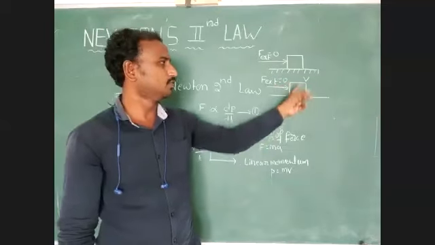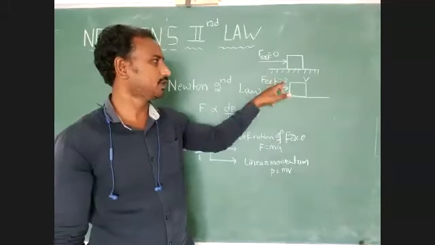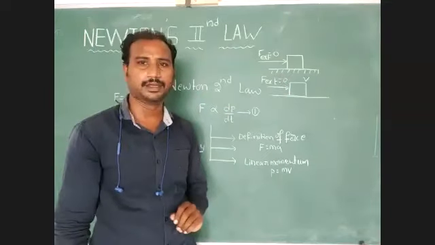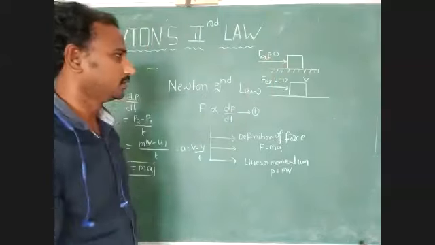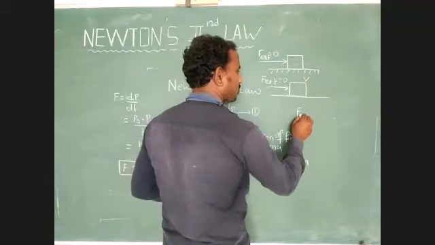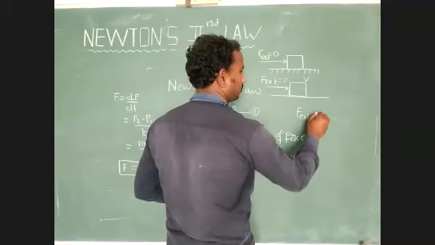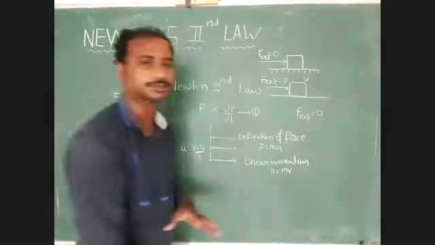If the body is moving with a constant velocity, the body experiences external force equal to 0. Understood? We have to observe these two conditions. In these two conditions, which one is constant? External force is constant, and that value is equal to 0.